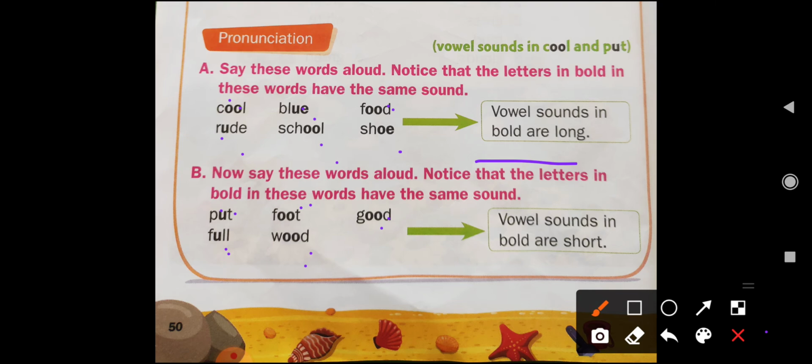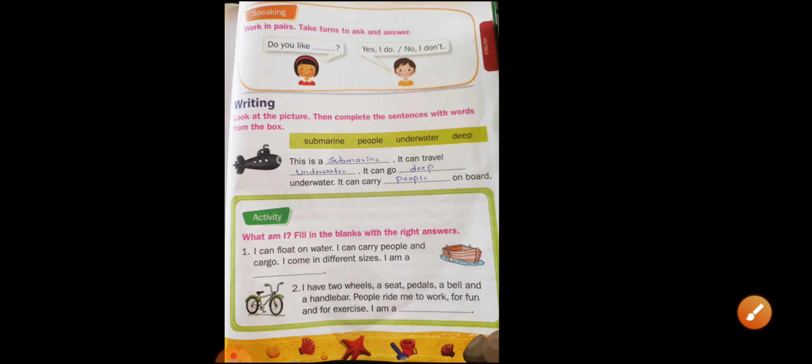So once again I will send the video of vowels. Yes, long vowels and short vowels. Okay children, do watch that video. Okay. So children, now see here. Now turn the page children.